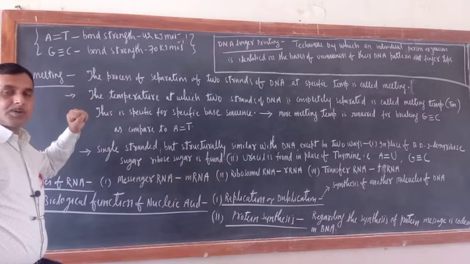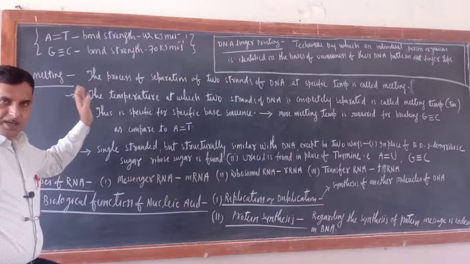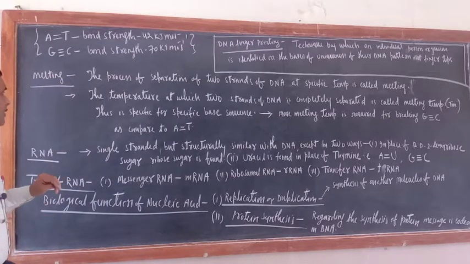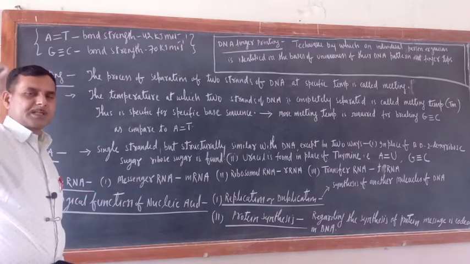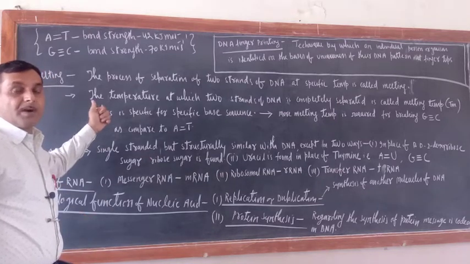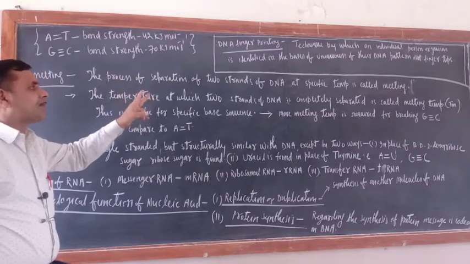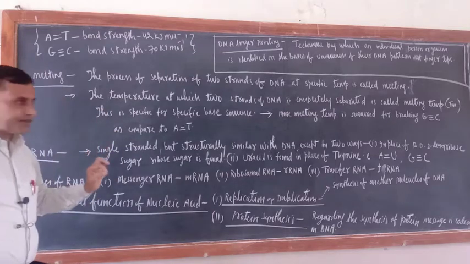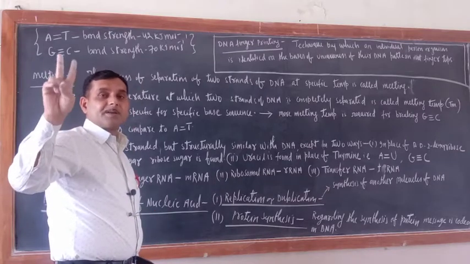So now suppose I am talking of breaking of these bonds. In which case is more energy required? Definitely in case of guanine and cytosine, more energy would be required. Now melting. What is the meaning of melting? Generally melting is the temperature at which any substance melts. But here, what is the meaning of melting with respect to DNA? The process of separation of the two strands of DNA at a specific temperature is called melting. And remember, different species will have different melting temperatures.